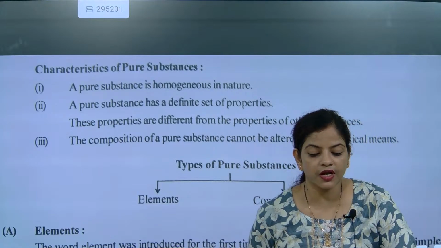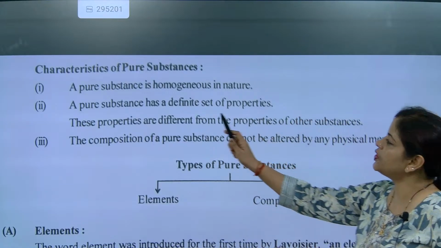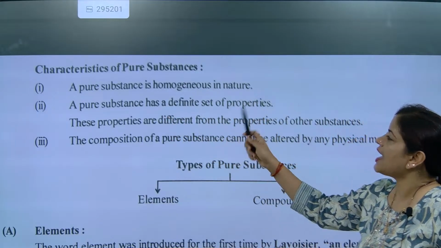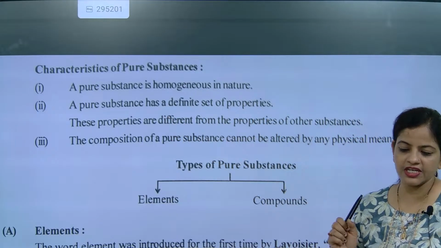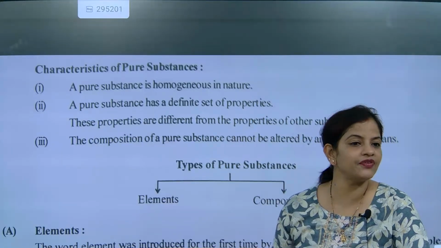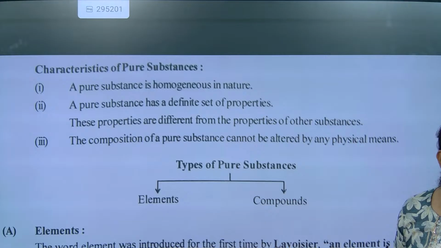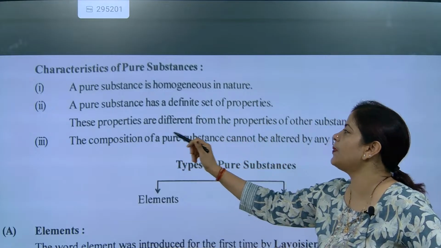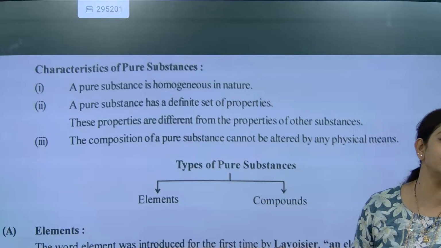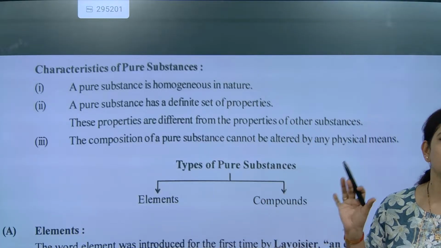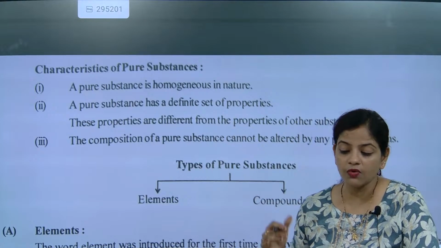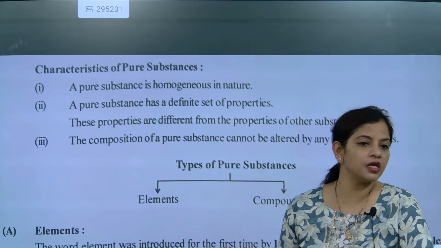Come on, check this one out. Now look here, beta. A pure substance is homogeneous in nature. A pure substance has a definite set of properties. It has what, beta? A definite set of properties. Second, these properties are different from the properties of other substances. We were discussing how its properties are different from other properties.